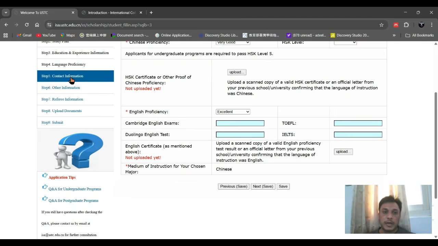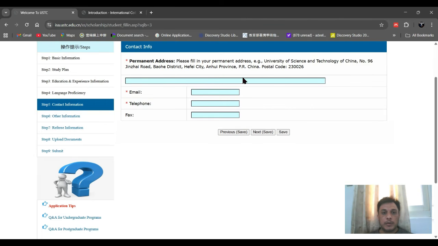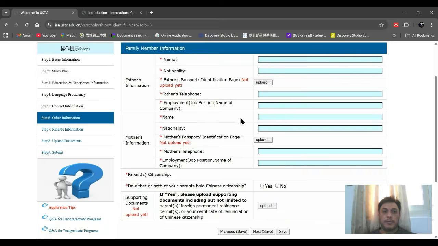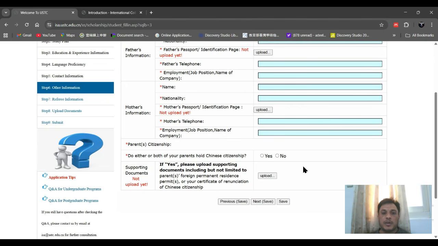After that, the contact information: you have to provide the information about your home, email or phone number. And other information: you also have to provide information about your parents, like father, mother, and also the supporting document. If you need, you can get that one here.